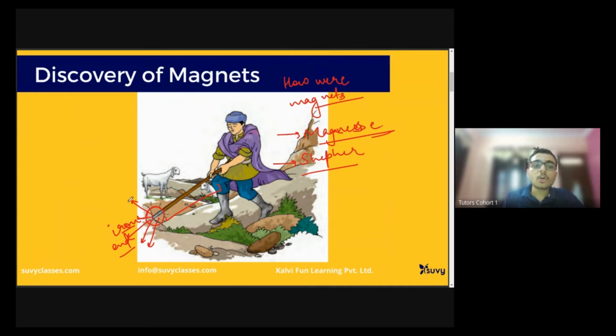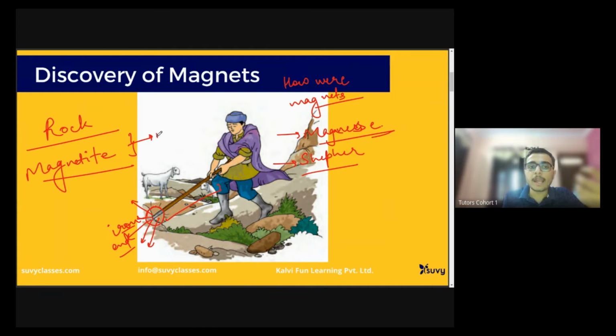All right, so this magnet was discovered in a rock called magnetite. This magnetite is a natural source of magnet, and it is now processed to form magnets. Okay, so this is about the story.